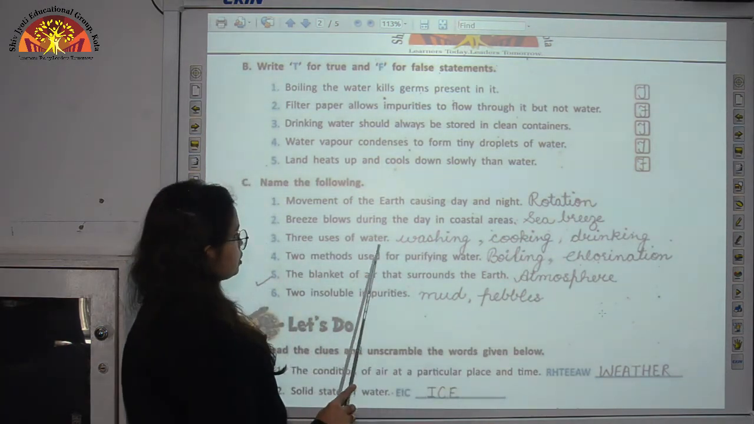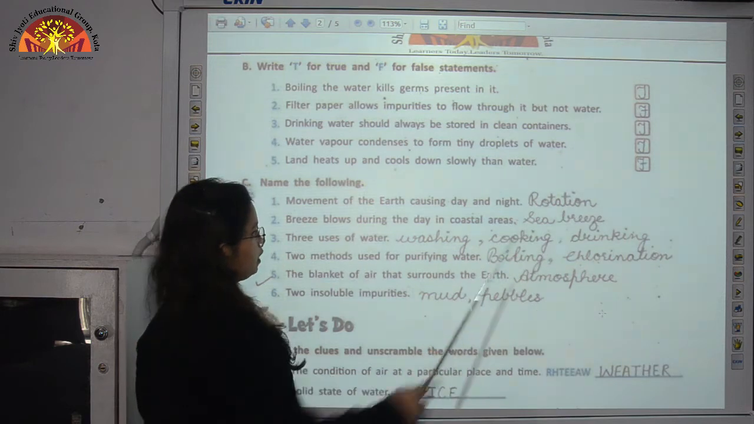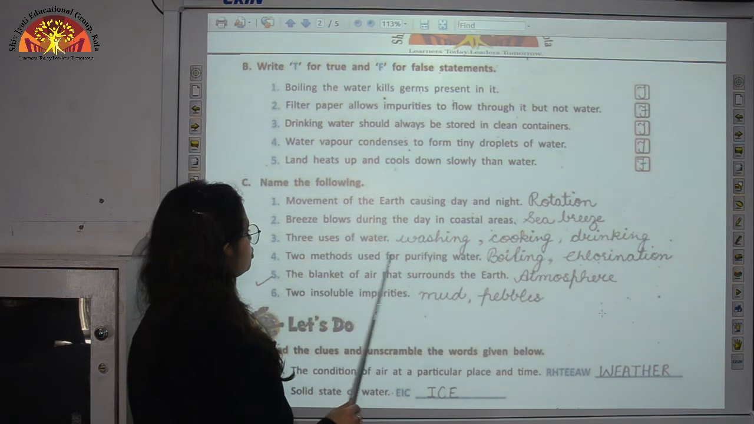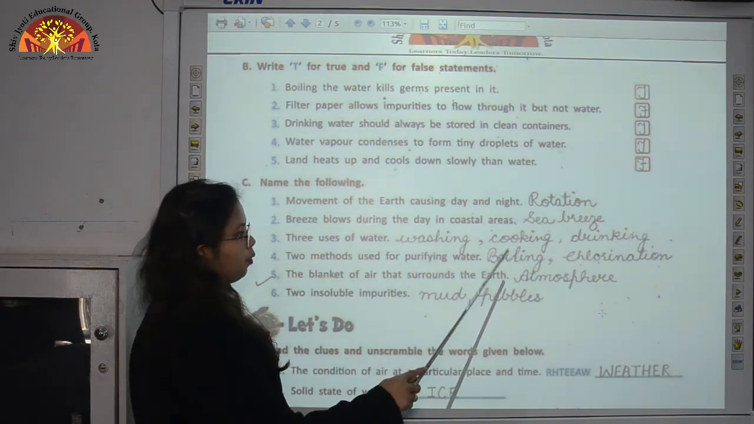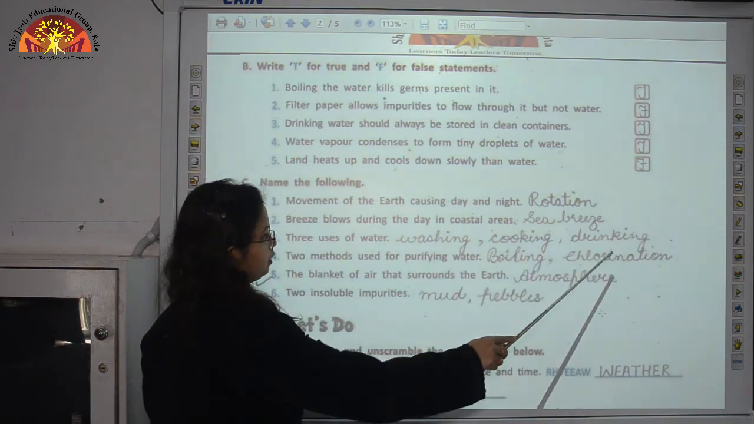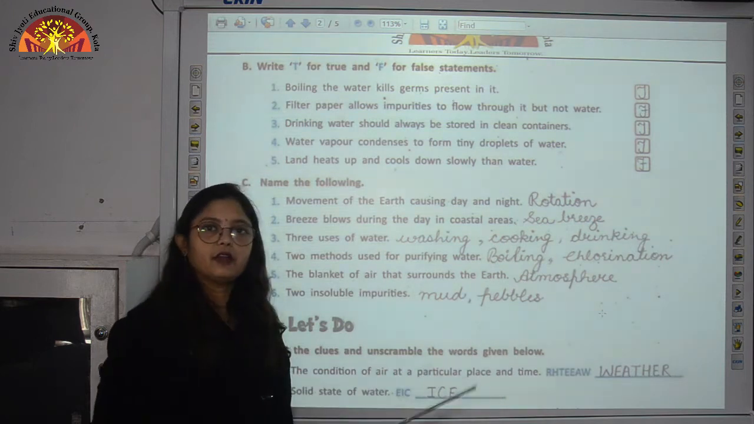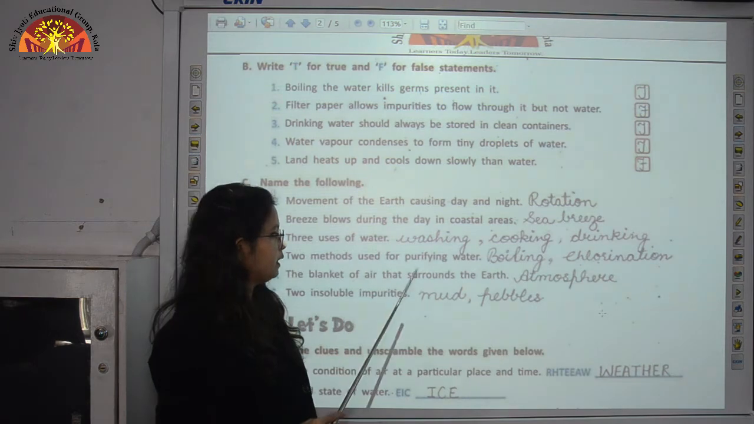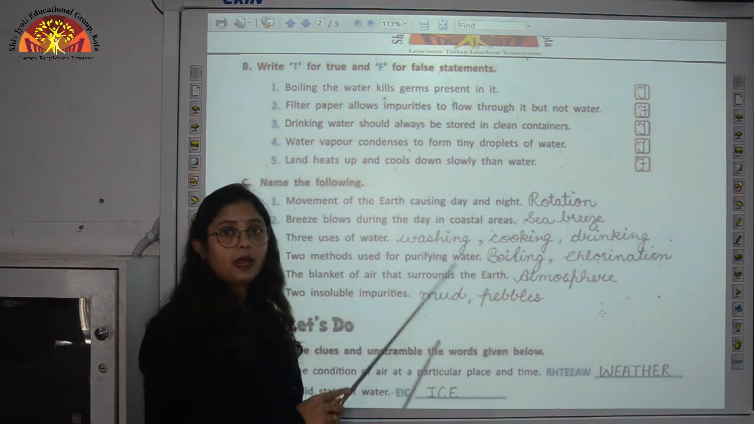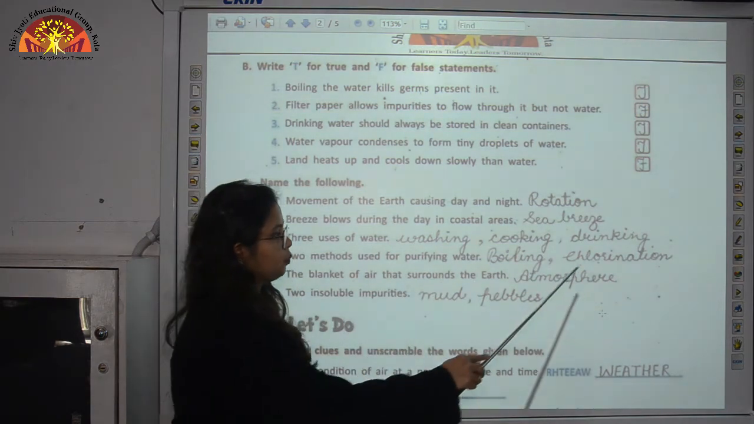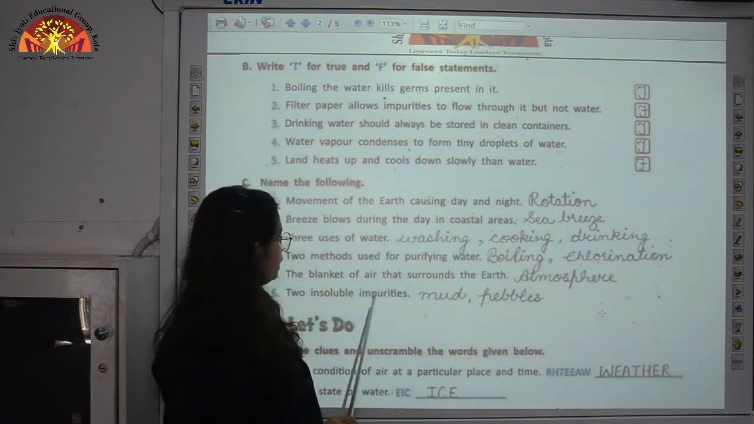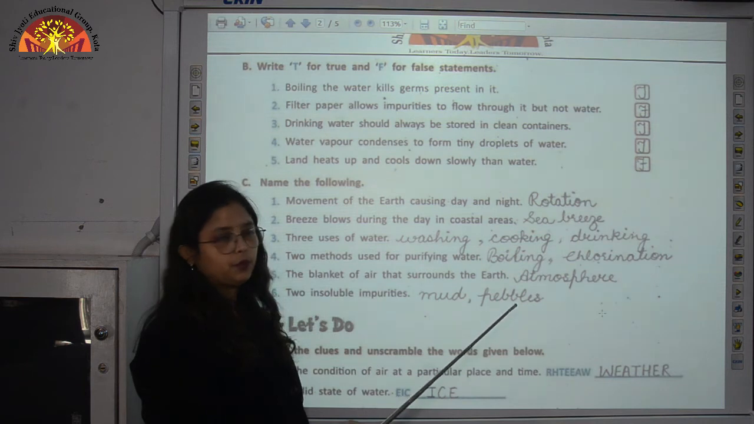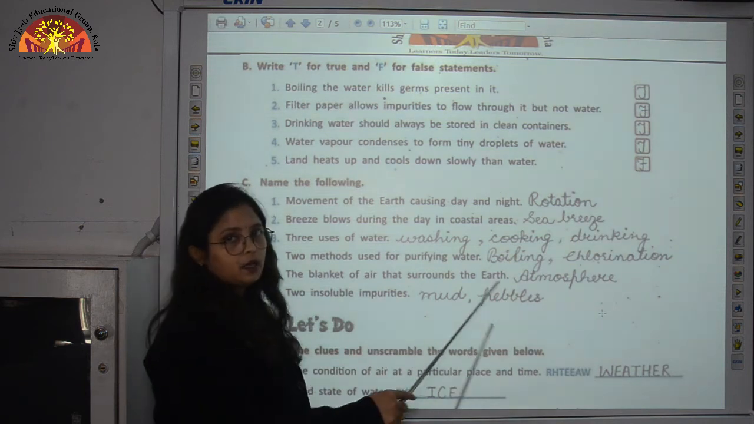Three uses of water are washing, cooking, drinking. There are many uses of water. You can write any three. Two methods used for purifying water, boiling and chlorination. So children, we have studied several other methods also. So you can write any of them. The blanket of air that surrounds the earth. So this blanket of air is called as atmosphere. Two insoluble impurities. You can write the names of any two insoluble impurities like mud and pebbles.